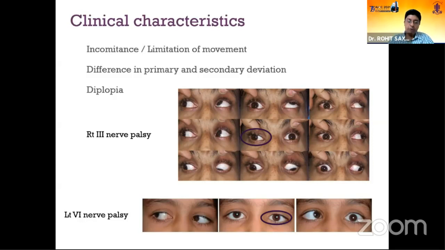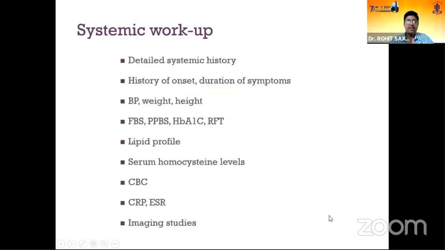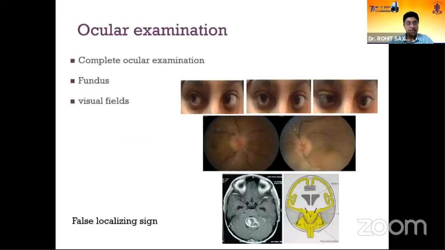They manifest with diplopia. And like you can see in this case of a third nerve, you can see the limitation of movement very clearly. In this case of a left sixth nerve, you can see abduction deficits. It's important in any patient of incomitant strabismus to do a detailed systemic workup. And if it's acquired paralytic, you need to do a complete workup for possible etiology.